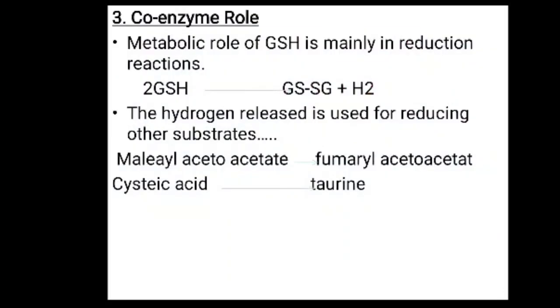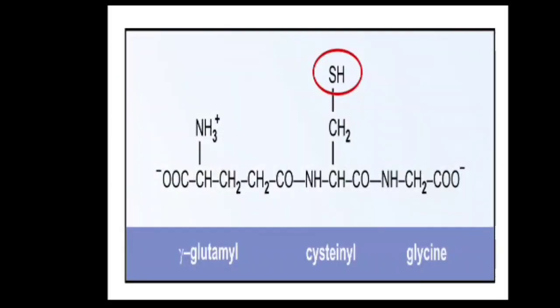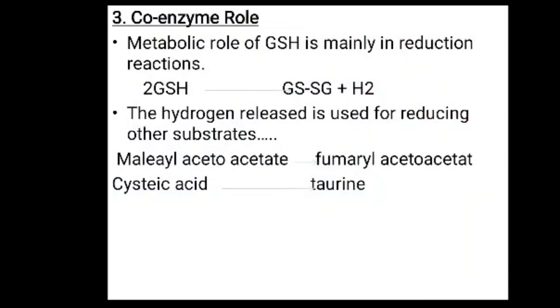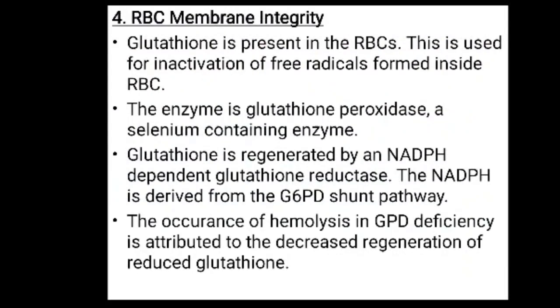Its full name is gamma glutamyl cysteinyl glycine. Then it also acts as a coenzyme in reduction reactions. Then it forms maleyl acetoacetate to fumaryl acetoacetate, and cysteine is converted into taurine. Then, to maintain the RBC membrane integrity, glutathione is present in the RBCs, and this is used for inactivation of the free radicals formed inside the RBC.